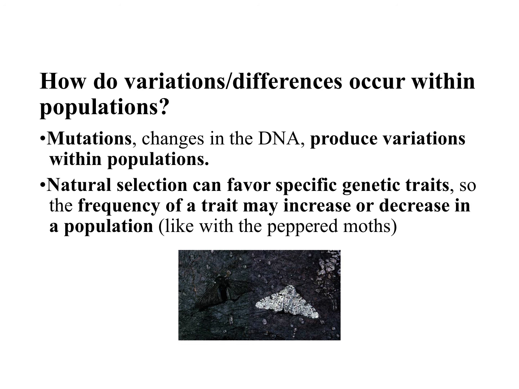All right, so finally I want to connect mutations and natural selection. So how do variations or differences occur within a population? First of all, make sure you know mutations cause variation. So know that. Mutations, or those changes in DNA, are going to allow for variation within the population. And then natural selection can either favor a specific trait, and that is either going to increase the trait or decrease it.